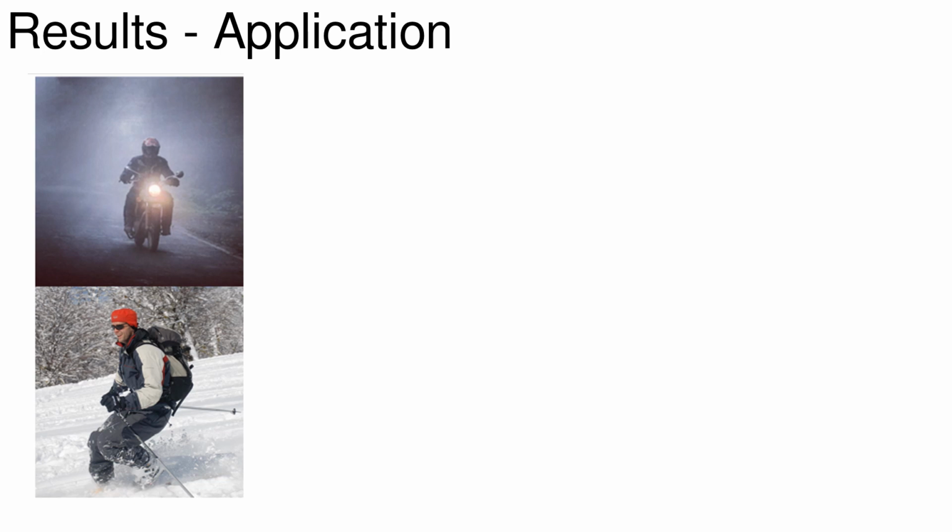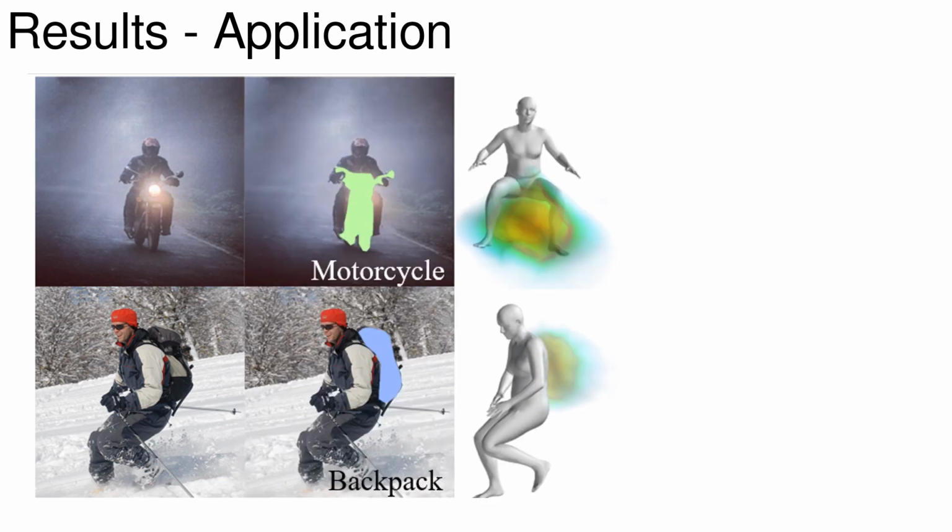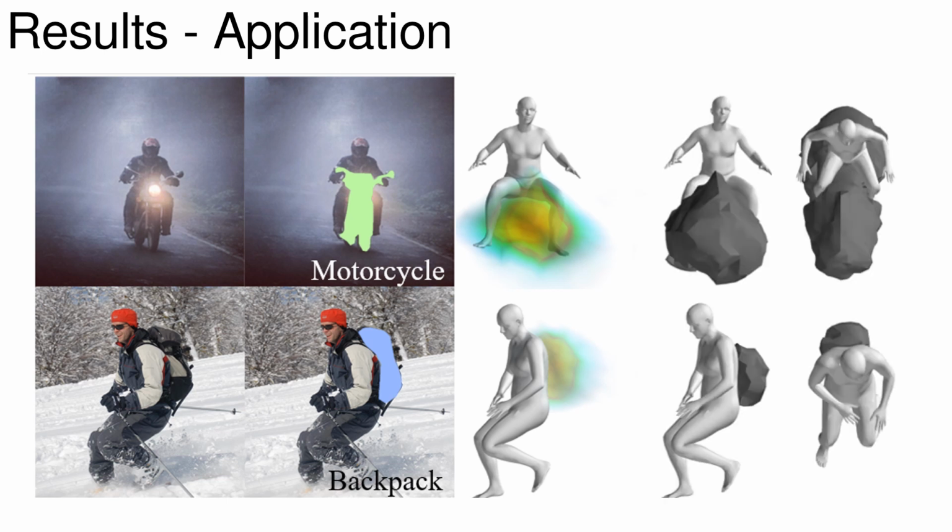Here is an example application, single image HOI reconstruction. Given an image, we apply instance segmentation to find the main object category, where we consequently apply Chorus as prior, to infer the object distribution. We then apply threshold and run marching cubes, to get the object mesh. Our method does not require any template mesh.